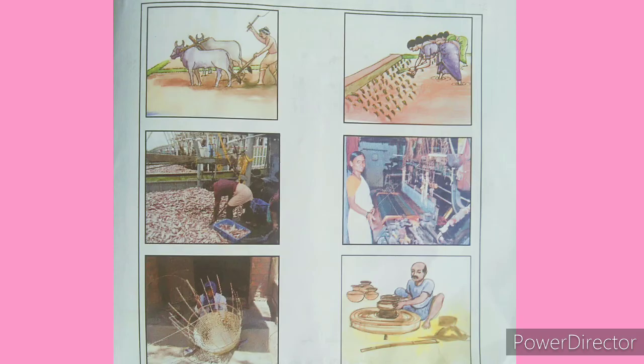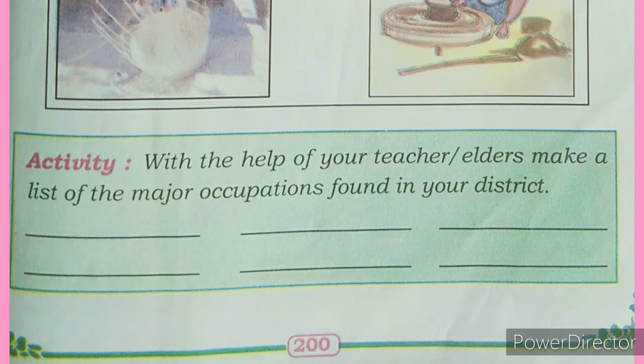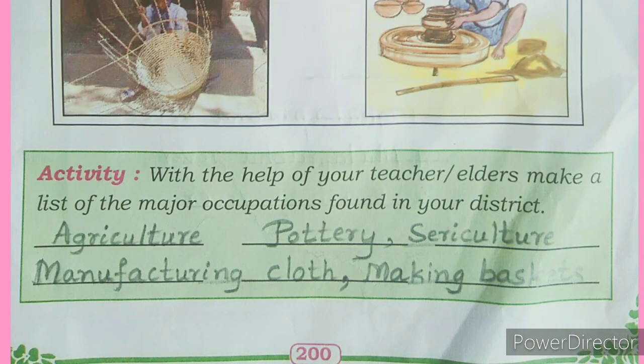Here one activity is there, children. So complete this activity with the help of your teacher or elders. Make a list of the major occupations found in your district. For example, your district is Bagalkot. So which are the Bagalkot major occupations, children? That you can write it here. Occupations of Bagalkot districts are agriculture, pottery, sericulture, manufacturing cloth, making baskets.